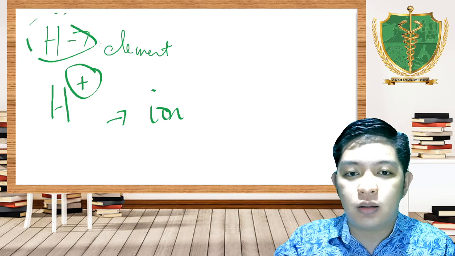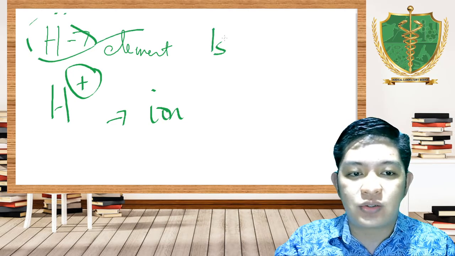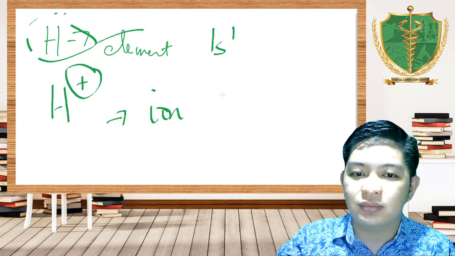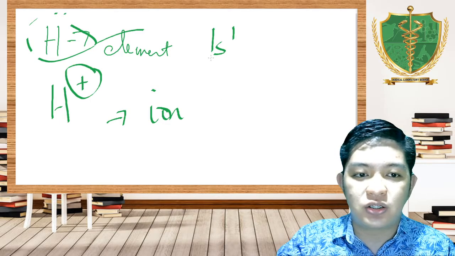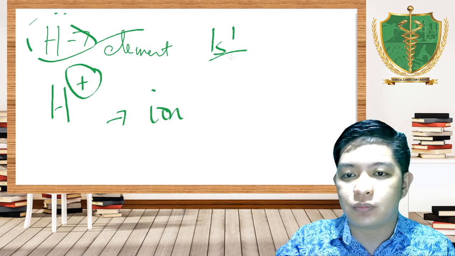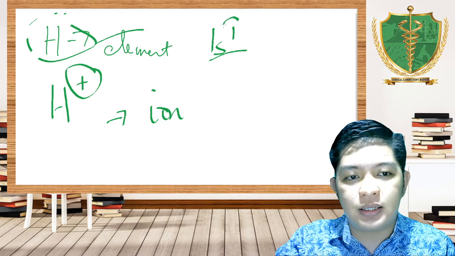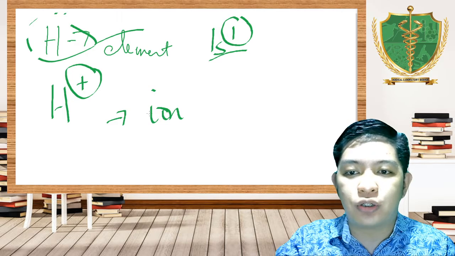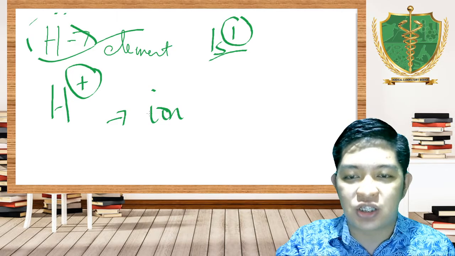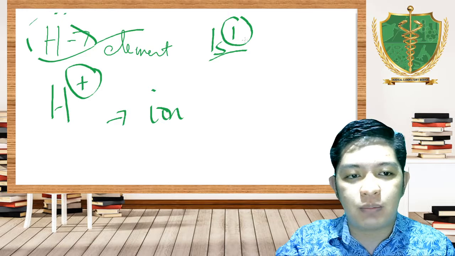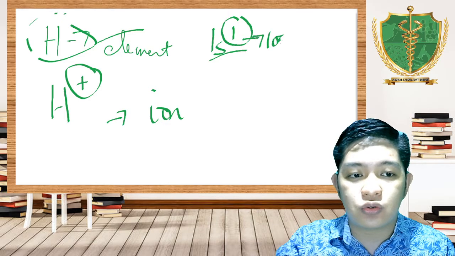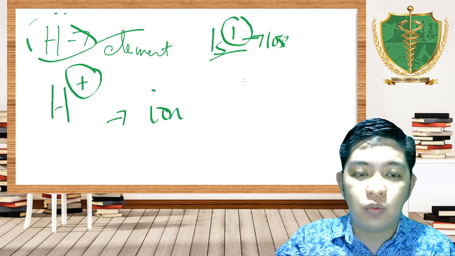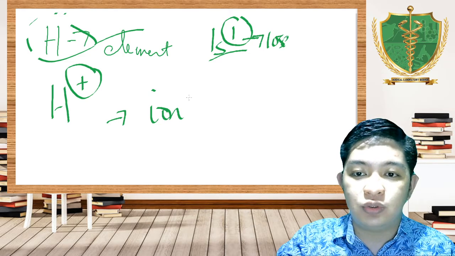This one pertains to 1s1. The electron configuration is 1s1. Meaning, this element has one valence electron on its outermost shell, the valence shell, which can be lost or donated.